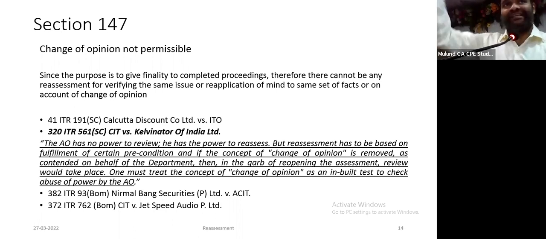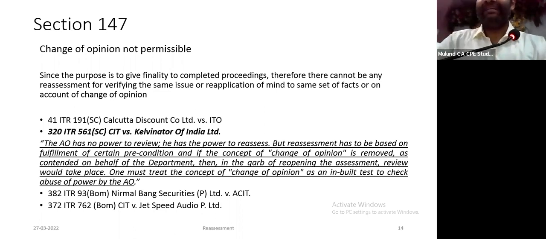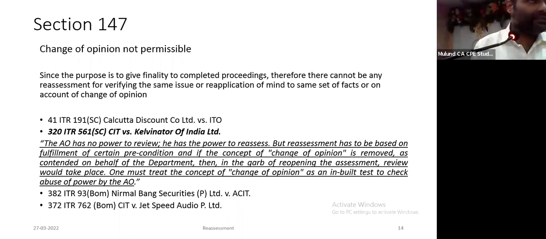So even in the new section, if there's a prior assessment, issue has been examined, now they want to reopen again on the very same issue, I will rely on calculator and say, boss, you cannot reopen to review your own assessment order. No, then they will argue, नहीं ऐसा तो कुछ section में condition नहीं है. And I'll say it's an inbuilt test which has been prescribed by Supreme Court. You cannot circumvent. We just went through the Supreme Court judgment in case of Parshuram Pottery 106 ITR, the third slide of mine. There has to be a finality to any assessment proceedings.